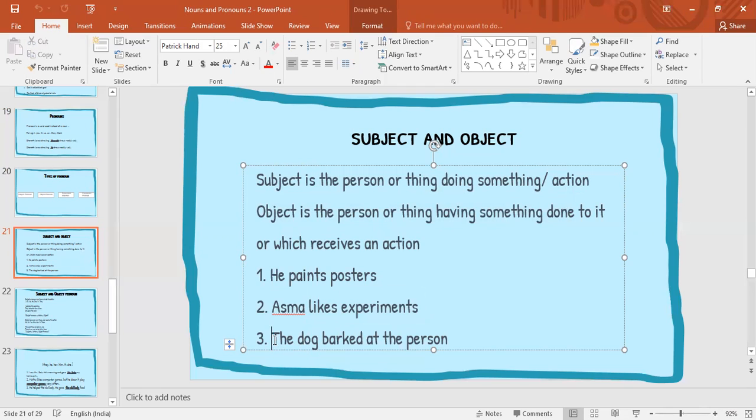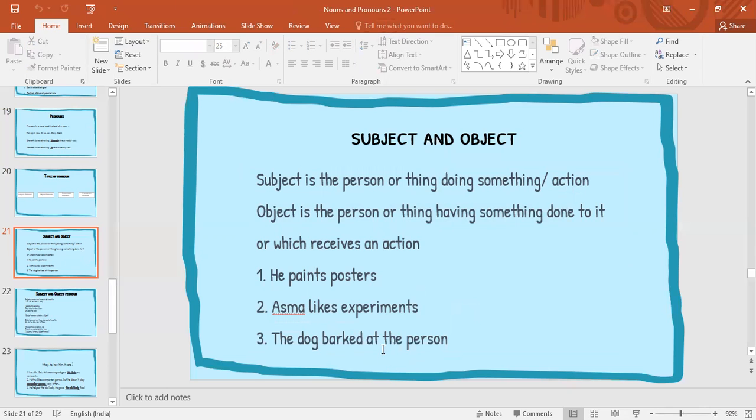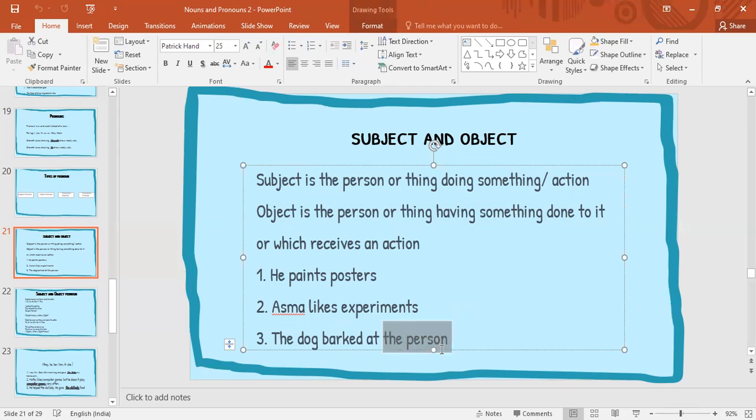Again, the dog barked at the person. Here, barked is a verb, that is the action. Who is doing the action? The dog, right? The dog is doing the action. Dog barked. And who is receiving the action? Who is getting barked at? The person, right? The person is getting barked at.